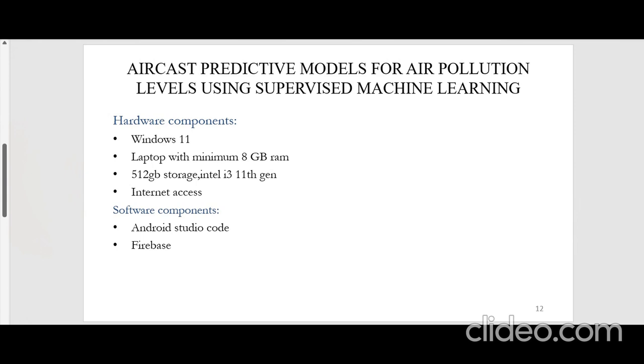So our hardware components and software components: this is nothing but a basic system, a Windows 11 laptop with 8 GB RAM and 512 GB storage.